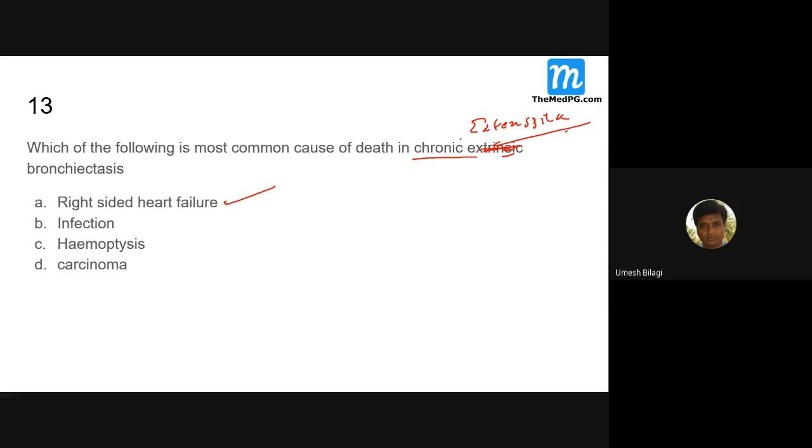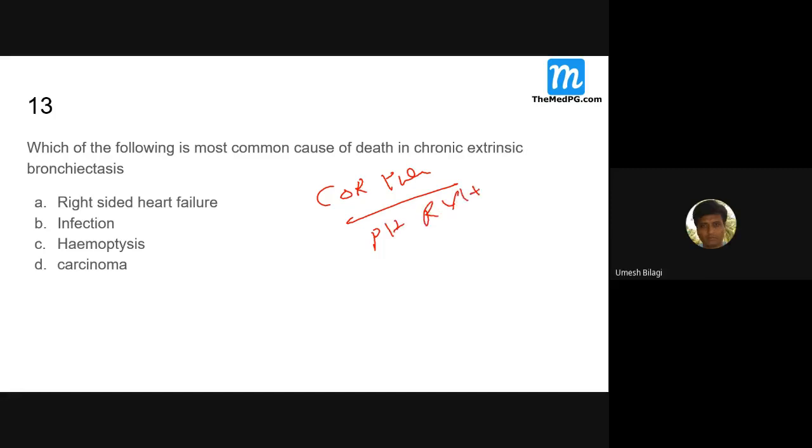What is cor pulmonale? Sir, pulmonary hypertension with or without RVH, secondary to lung disease. What are the types?